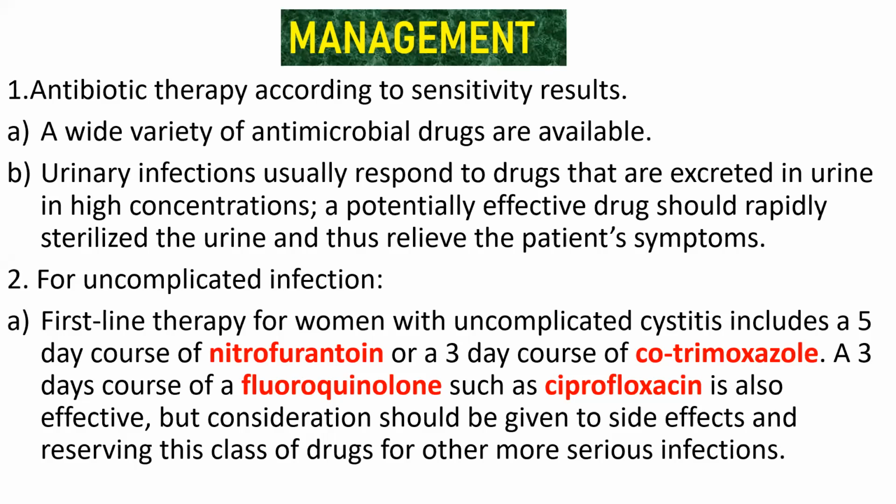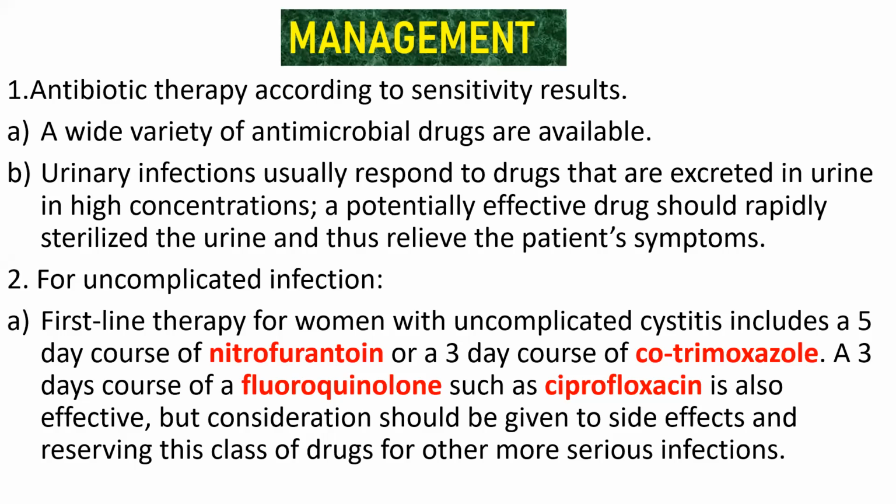Nitrofurantoin is a medication that is used to treat or else prevent certain urinary tract infections, because there might be a lower urinary tract infection, there might be an upper urinary tract infection. Infection might occur in the kidney, the bladder, the ureter, or the urethra.